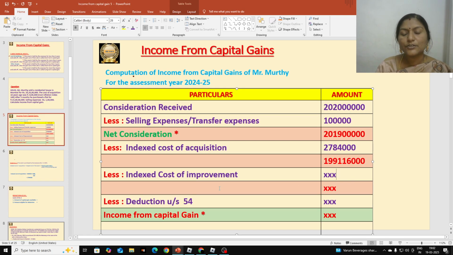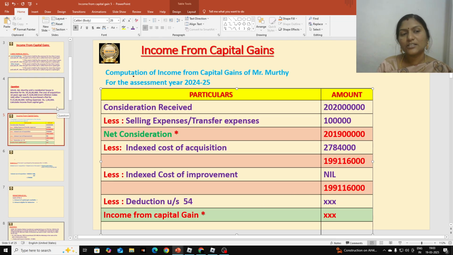And here we are going to deduct indexed cost of improvement, but there are no additions, so it is nil, students. Okay, so if any additions are there to the asset, then we are going to calculate this. If you don't want to write, you need not write. Okay, you can skip this also. If you already have written, then you can write nil. So then again we get same amount, 19 crores 91 lakhs 16,000. Then we have to give deductions under section 54.